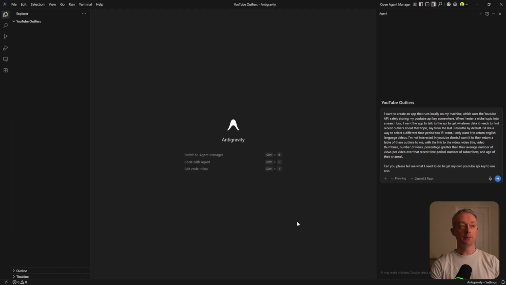If you're not already familiar with Antigravity, we've got a particular model selected here. I've got Gemini 3 Flash selected, and we can choose from a whole range of different options. I am just using a free Google account, so in theory, we'll have enough credits to build this application. Another thing to note is that I do have this in planning mode, so you can see that here. That basically just means that it'll come up with an implementation plan for the application that we're asking it to build and ask us for any feedback or to proceed. So let's give this a go.